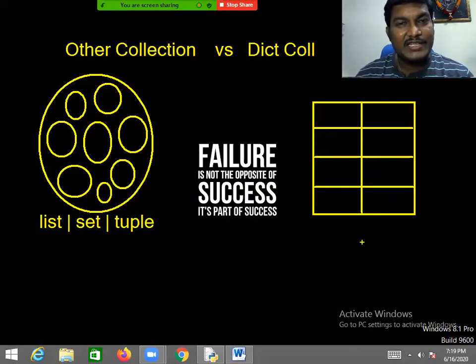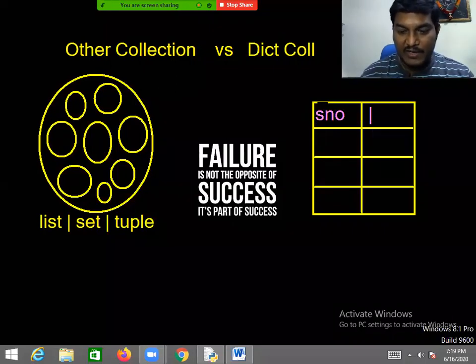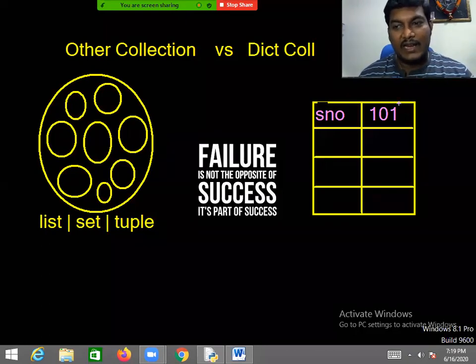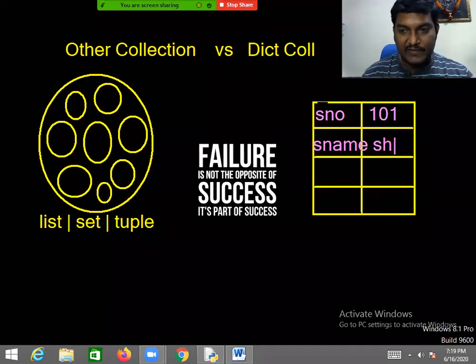Got it? What is the difference between other collections and the dictionary collection? If you want to represent a group of individual objects as a single entity, we use other collections. But when we use the dictionary collection, we represent objects in the form of key and value pairs, like S and O equal to 101. Next one is something like S name equal to Sashi.